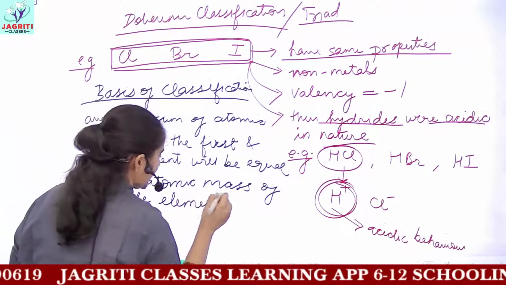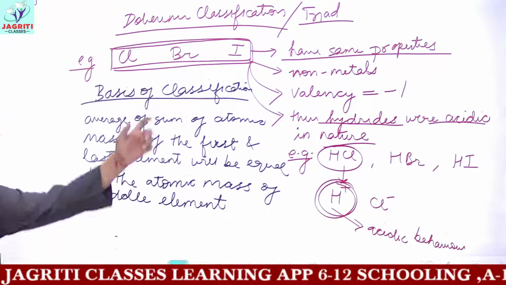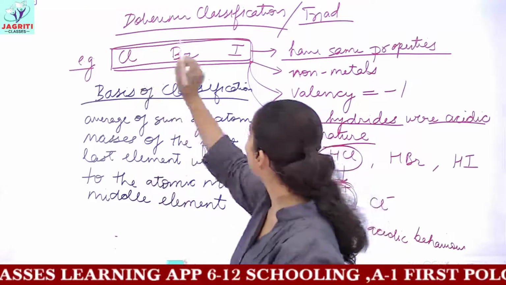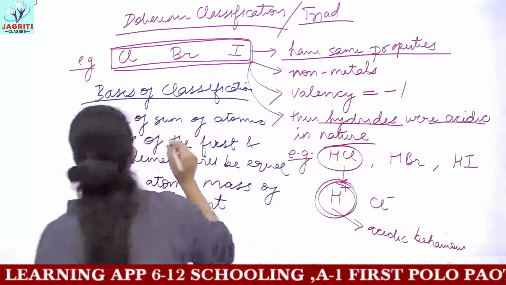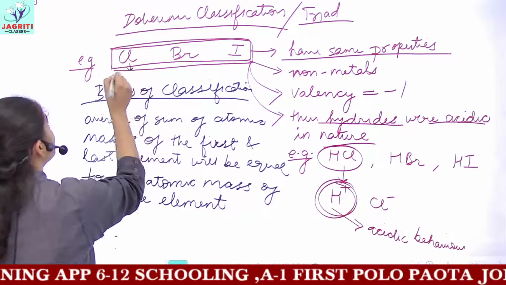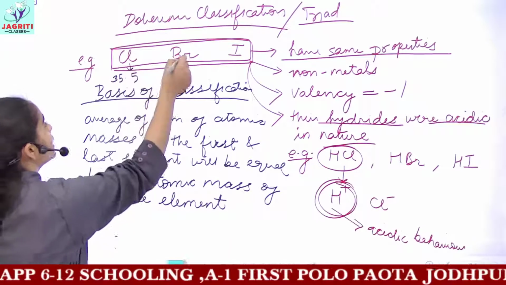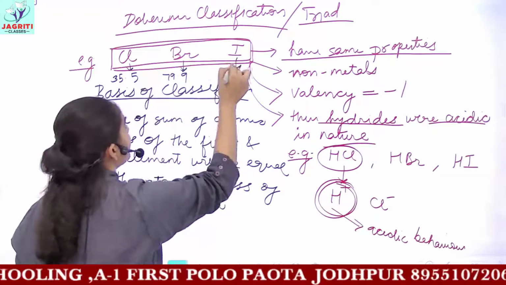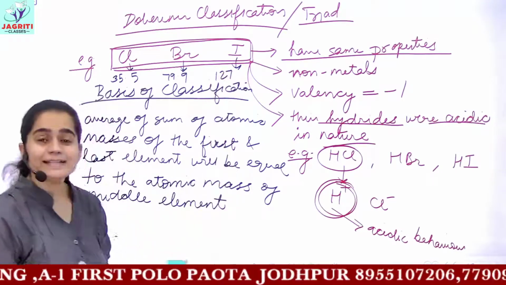We can also calculate and find this. If I take the mass of chlorine, the mass of Cl is 35.5, the mass of bromine is 79.9, and the mass of iodine is 127 units.